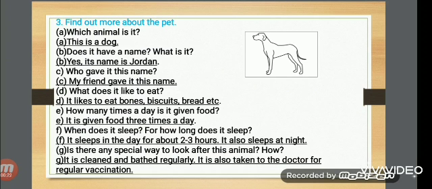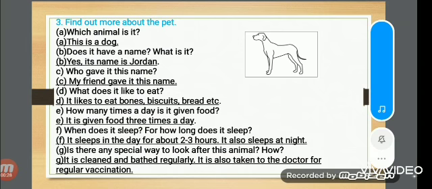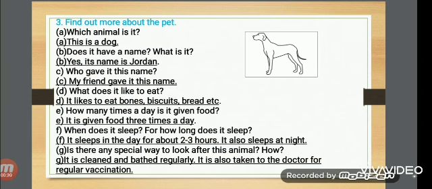What does it like to eat? It likes to eat bones, biscuits, bread, etc. How many times a day is it given food? It is given food 3 times a day. When does it sleep? For how long does it sleep? It sleeps in the day for about 2 to 3 hours. It also sleeps at night.